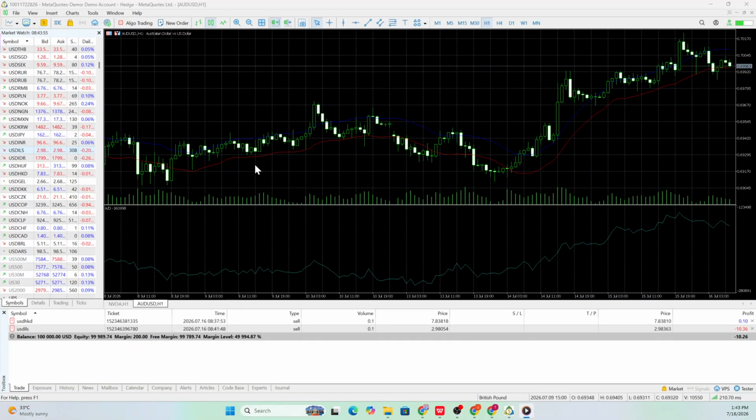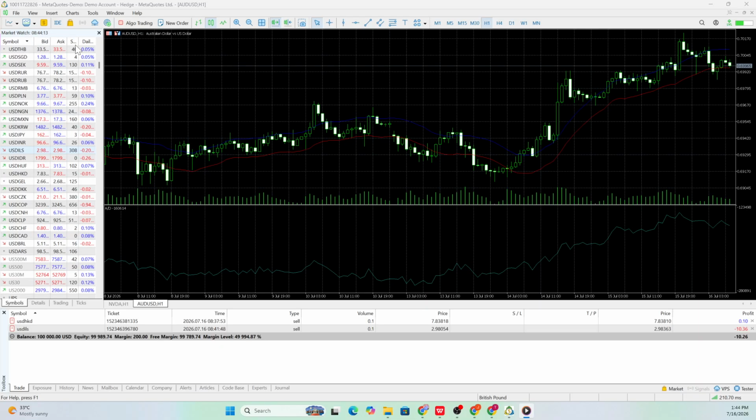In today's video, I will walk you through how to use depth of market on MetaTrader 5. Start by locating the Market Watch panel. You'll usually find it on the left side of the MetaTrader 5 interface. This panel displays the trading symbols available on your account, along with their live bid and ask prices.